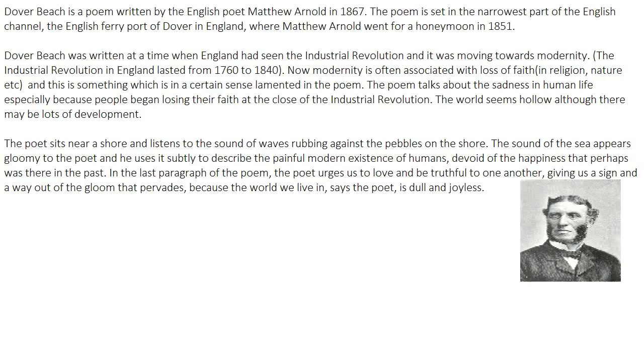They means the poet and his wife. You can take it in this sense that the poet and his wife are in a room near the sea, and they are seeing the waves rubbing over the stones on the shore. So there is the sea outside, and then there is the seashore, that is the beach. The waves are coming and brushing over the pebbles lying on the shore, and they are producing a sound.